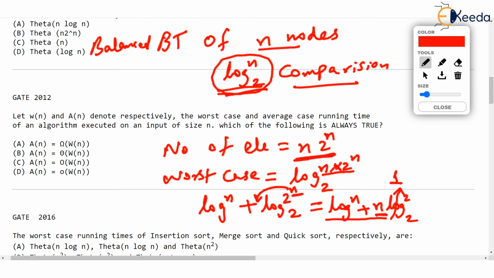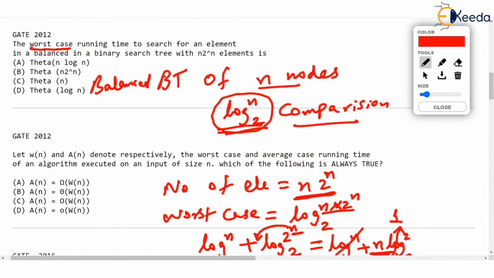This n plus log n. Yes, n into log of 2 to the base 2. Log of 2 to the base 2 is 1. So this becomes n plus log of n to the base 2. And if you now write O notation for this, you can drop the lower term and you will say this is O of n. I hope you agree. Isn't it? The lower term can be dropped if you want to write big O notation. Only this term n will remain. So the answer for our question, our question has gone on top here, will be theta of n. I hope you have understood.